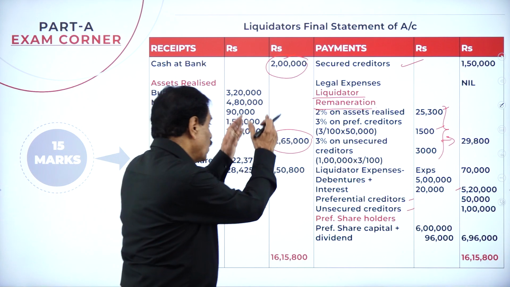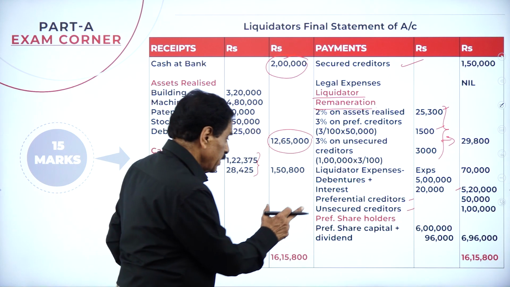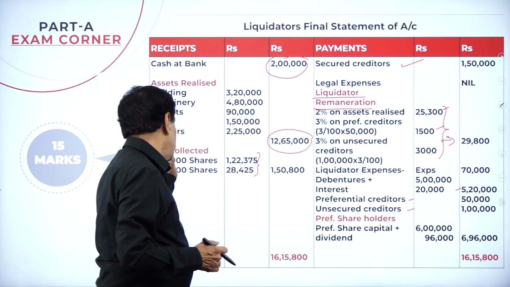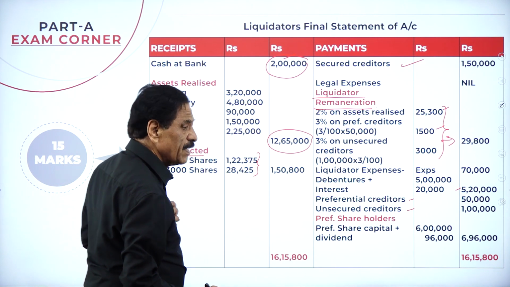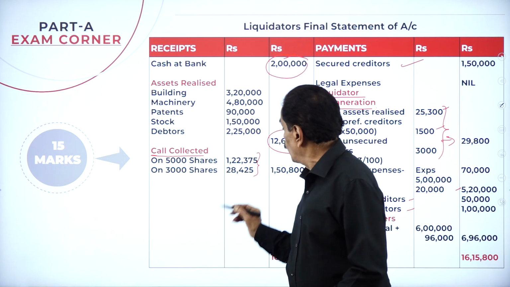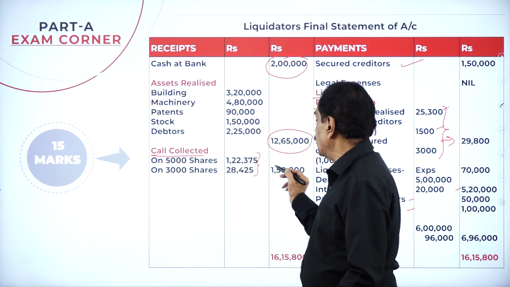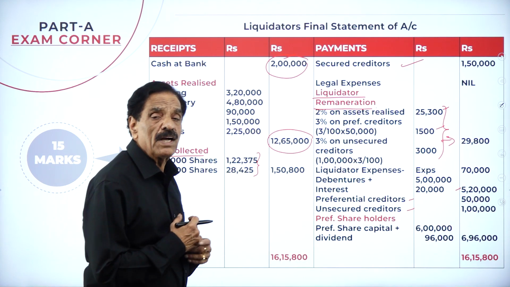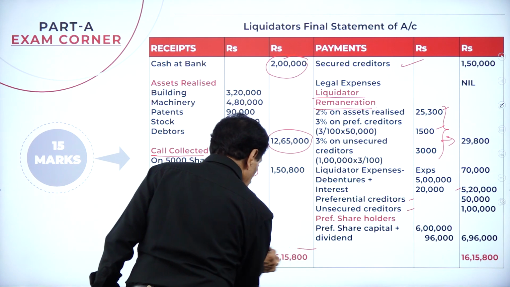Here, the receipts we have got, we make the payment. If we make the payment for equity shareholders, that will come on this side. But we have collected the money, that's why. See, this is calls collected, or calls in arrears collected. How much money? 1,22,375 on the 5,000 shares and 28,425 on the second shareholder, to make them equal. Deficiency, how much? 1,50,800.